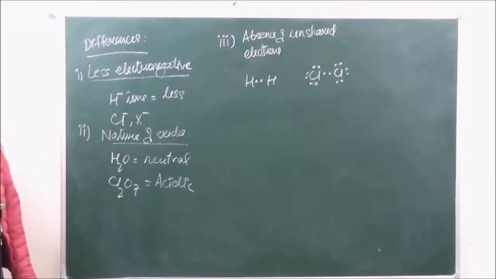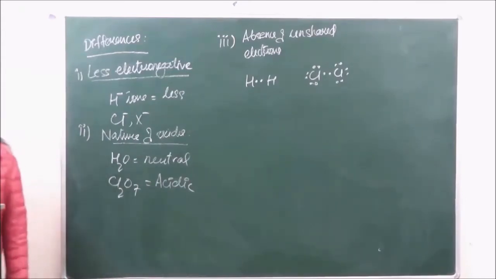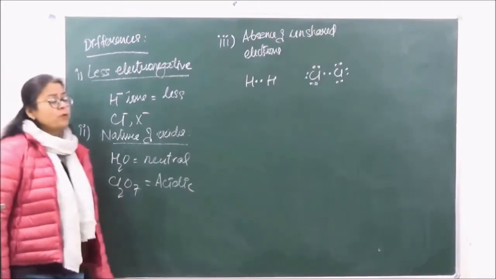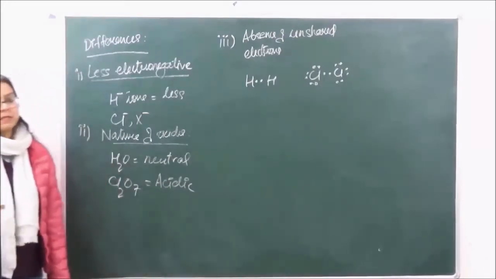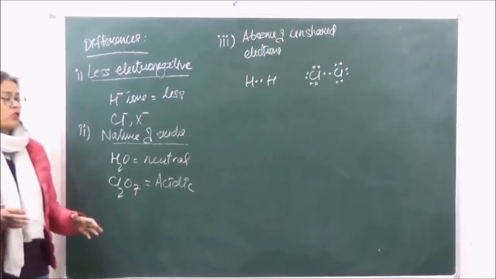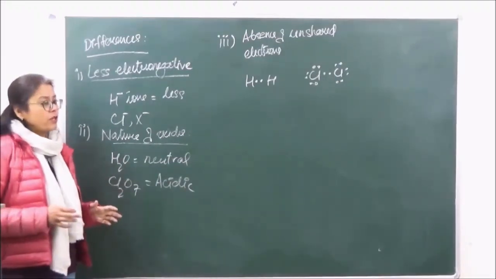According to all these differences and similarities, hydrogen was allotted a separate position, and it was neither grouped with halogens nor with alkali metals. ठीक है? Because of its different position, it does not disturb the symmetry of the entire periodic table.